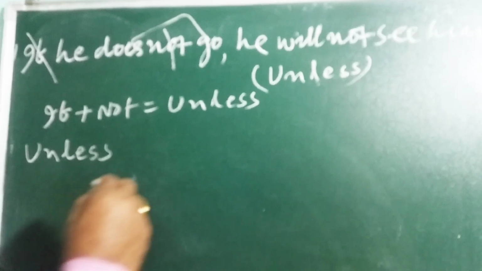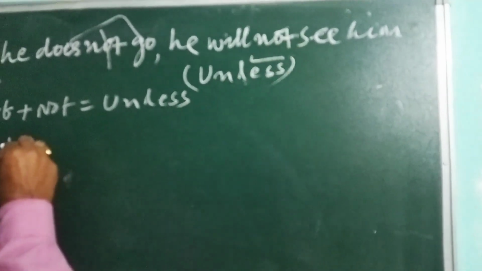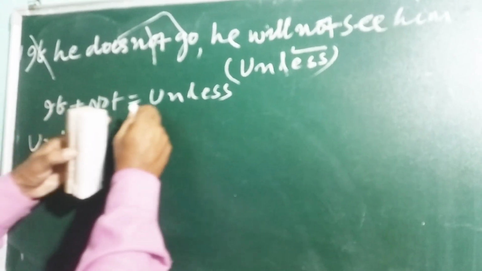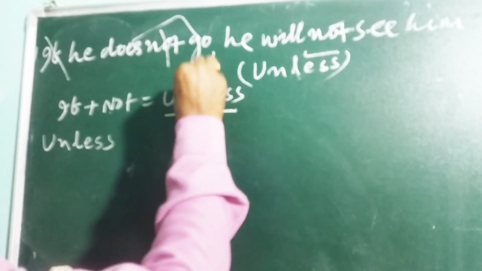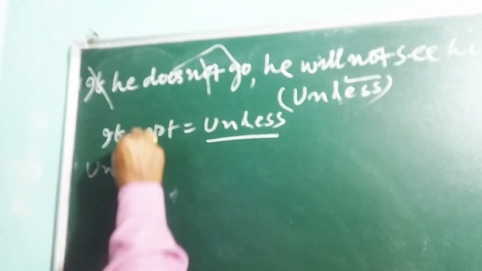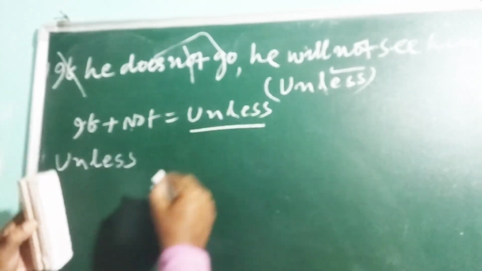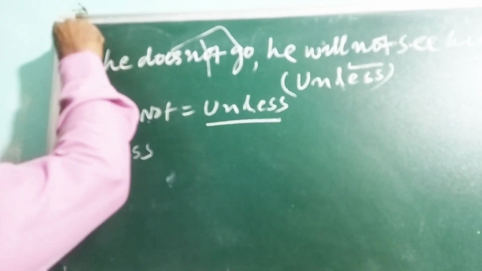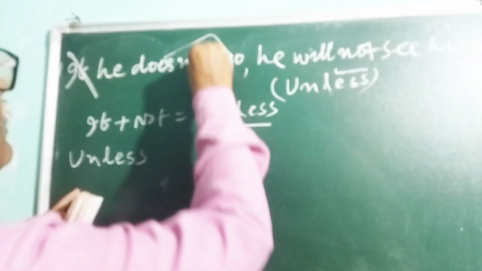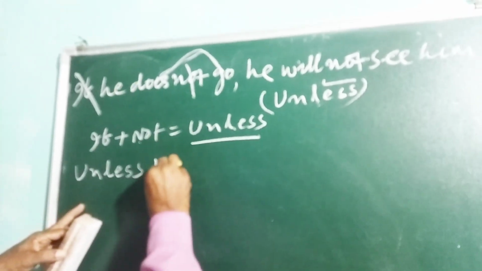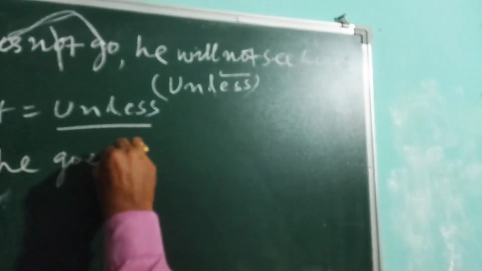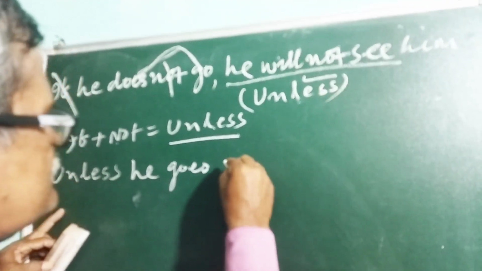Now let's learn how to use unless. Unless means if not; if not is equal to unless. In unless there is an "if not" hidden. So whenever you are using unless, just take away the not. Now does mixes with go, it becomes goes. Unless he goes, this part will remain as it is.